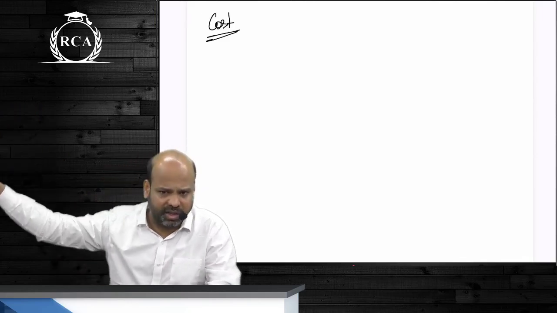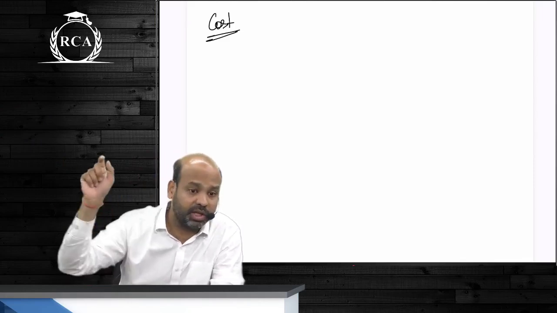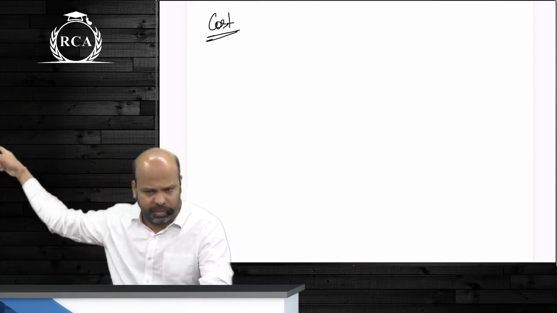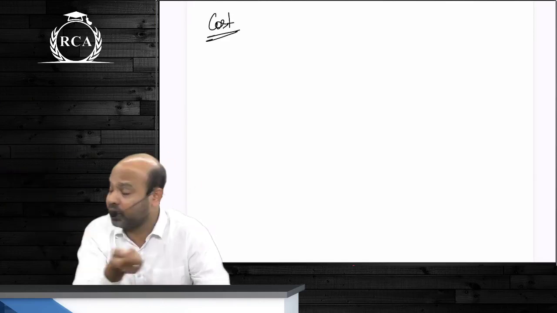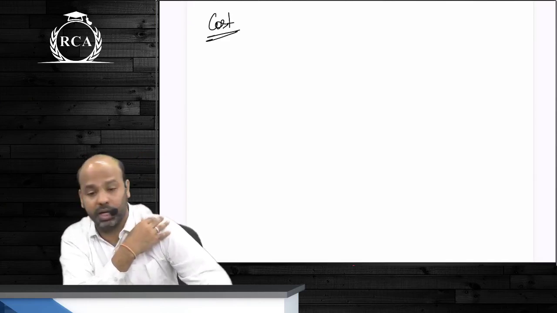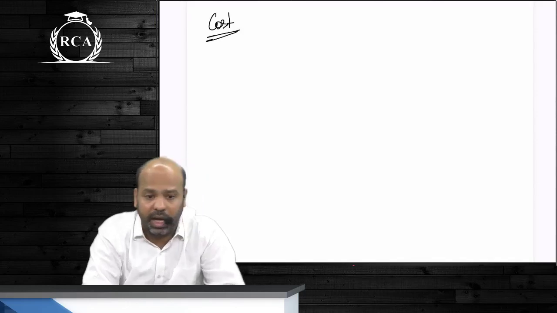You bought the AC for 50,000, and that's inclusive of transportation cost. On transportation, there is a cost of 2,000 payable by the other person. Will you add it to the cost of the asset? Is it going out of your pocket? It is not going out of your pocket. Only if it is going out of your pocket, you can add it to the cost of the asset. Otherwise, it is not required to be included in the cost of the asset.